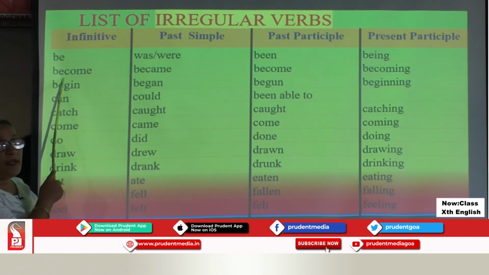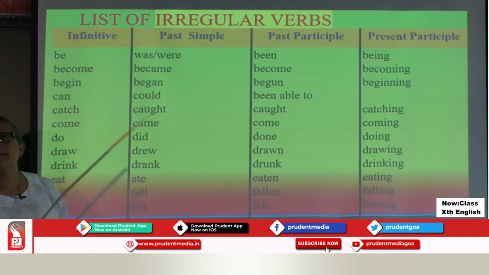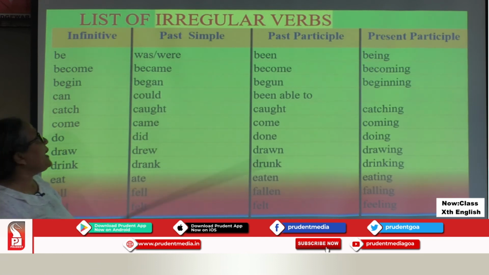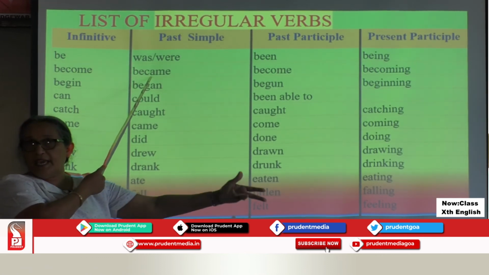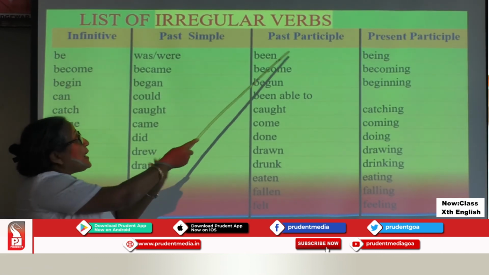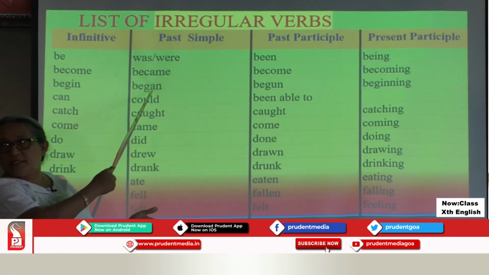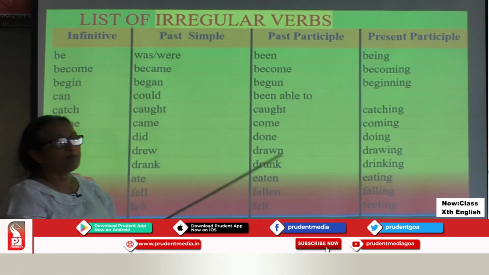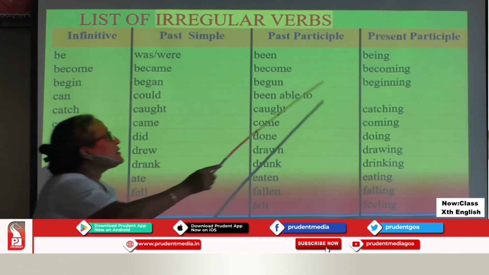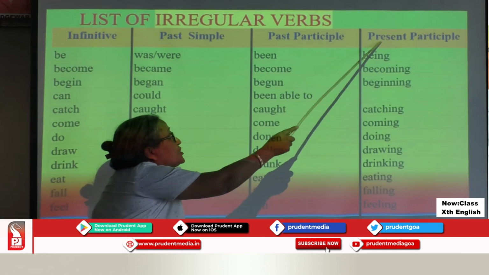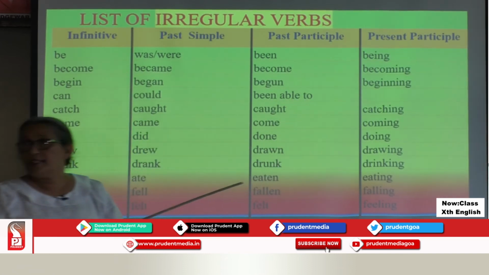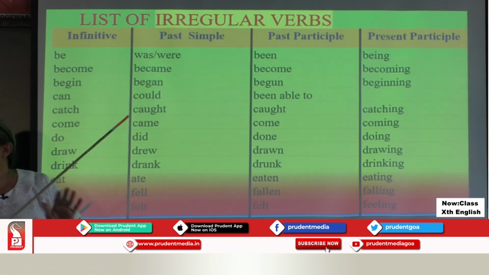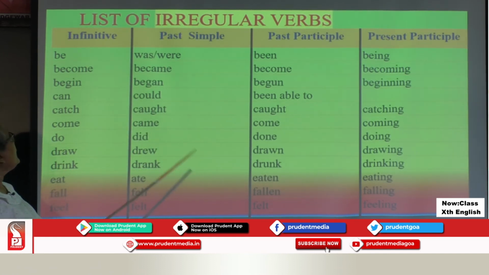Look at the second one. Become is the infinitive form. To make it a simple past, I told you the spelling has changed: became. Past participle is different from past simple: become. To make the ing, that is the present participle form, we deleted the e and put ing. So follow the rules.